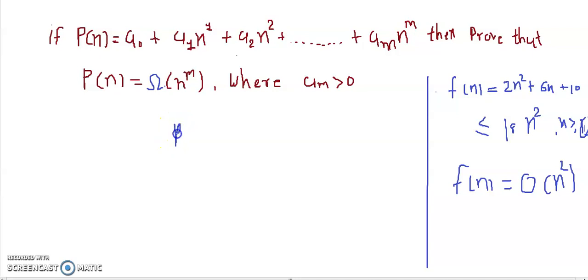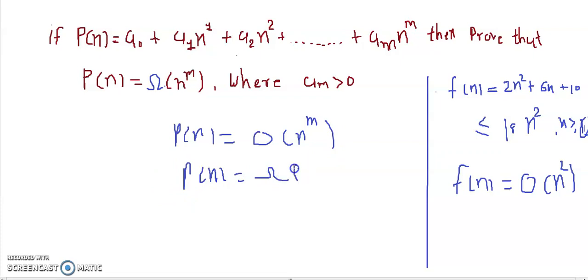So initially we proved that Pn is big O of n raised to m, and then we proved that Pn is omega of n raised to m. Then from these two theorems we can say that Pn is also theta of n raised to m. So based on this theorem, if we have been given any kind of polynomial equation, we can directly assign theta notation, or you can say big O notation or omega notation.